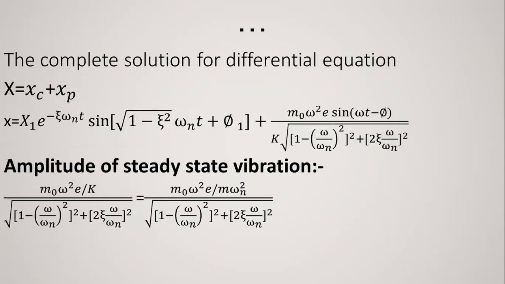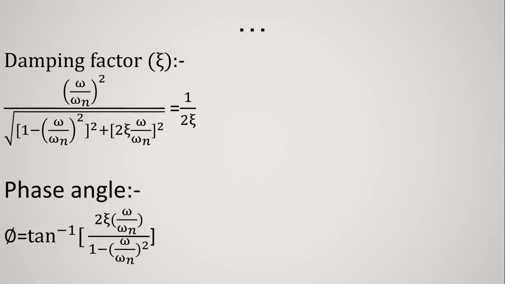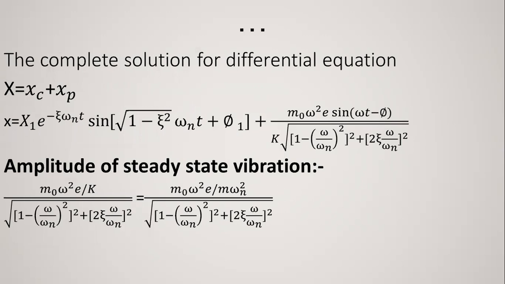With this amplitude equation, we have some general assumptions. If resonance occurs, under this condition omega upon omega_n is equal to 1. So the value 1 minus (omega upon omega_n) square is going to convert into 0, right? So the only remaining part is 2 zeta omega upon omega_n whole square. Also the (omega upon omega_n) square terms above are cancelled.